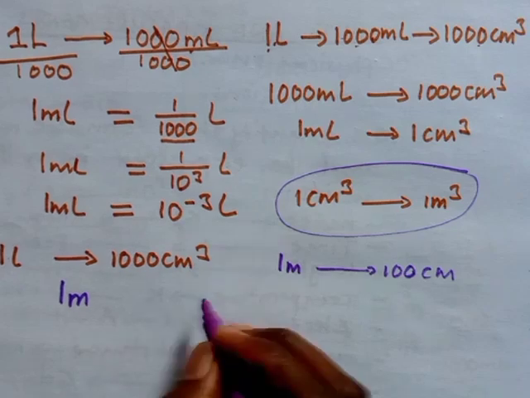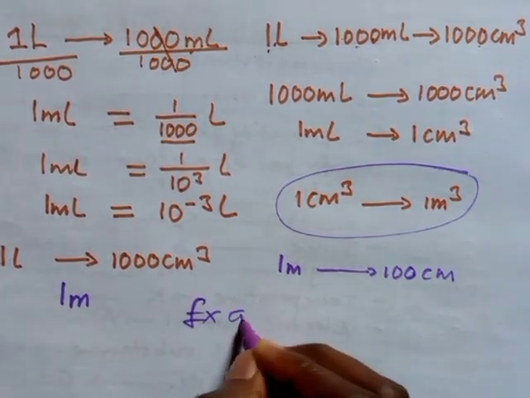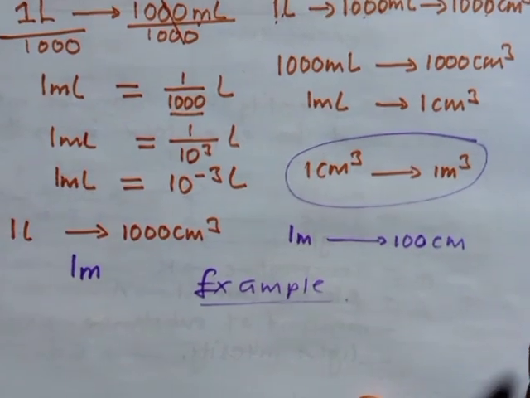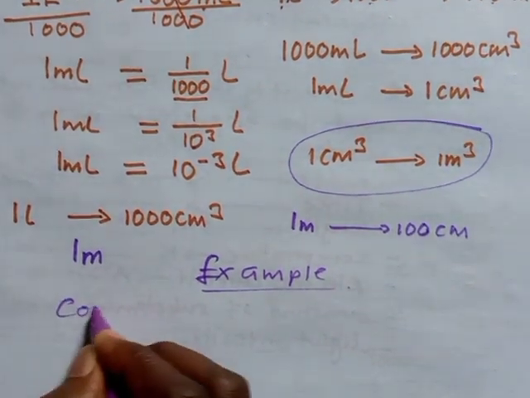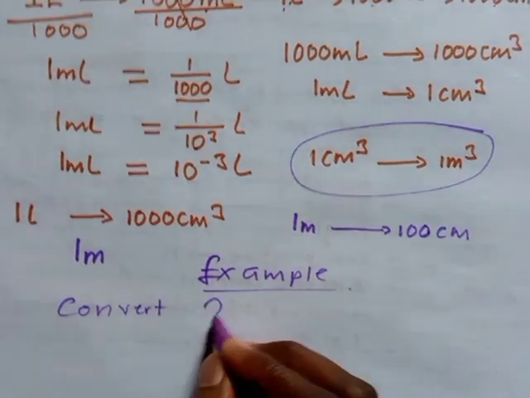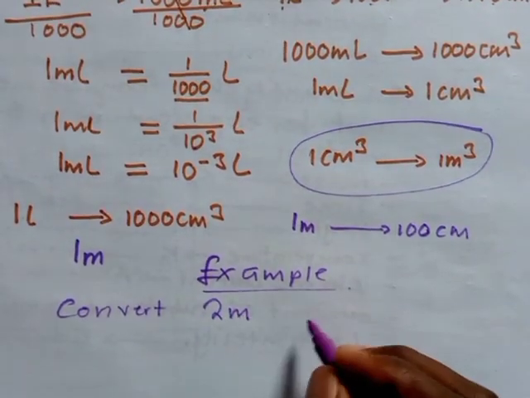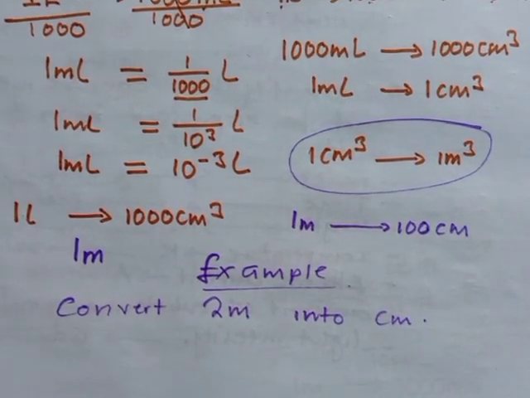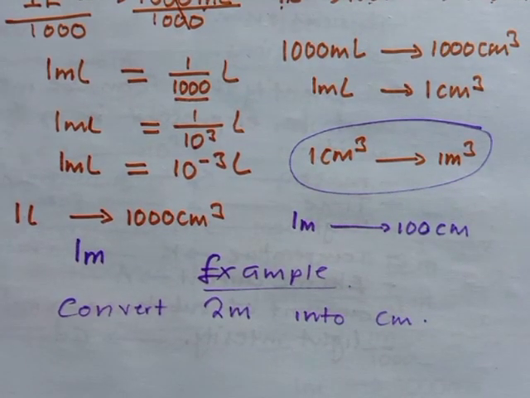All right. For instance, I would like to put an example here. Suppose you want to convert 2 meters into centimeters. I want to explain how a chain link works.